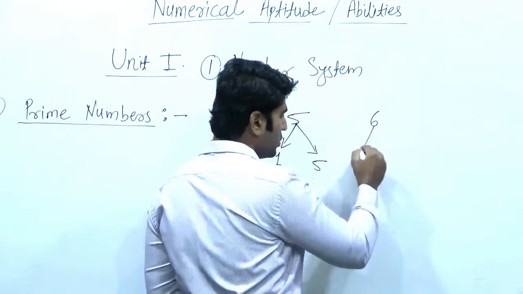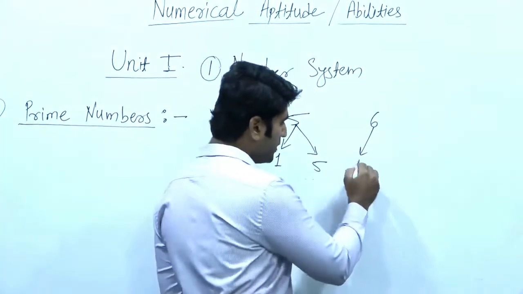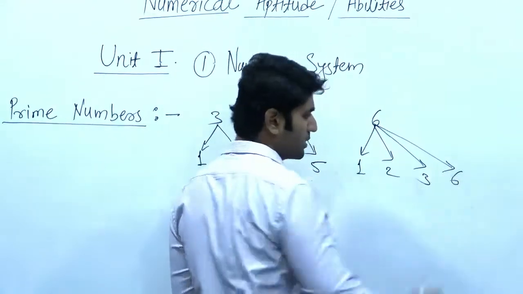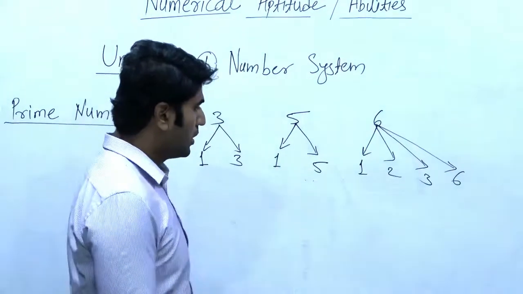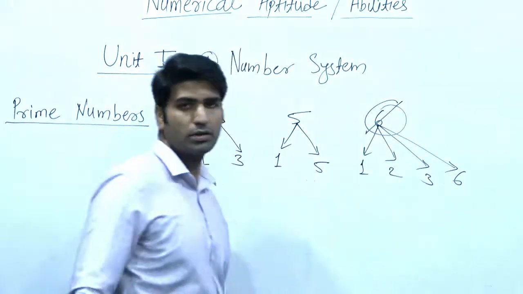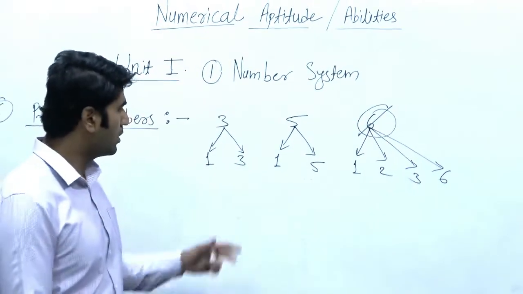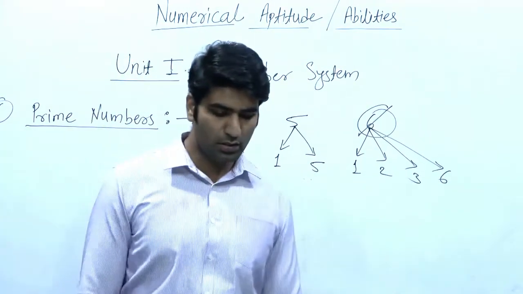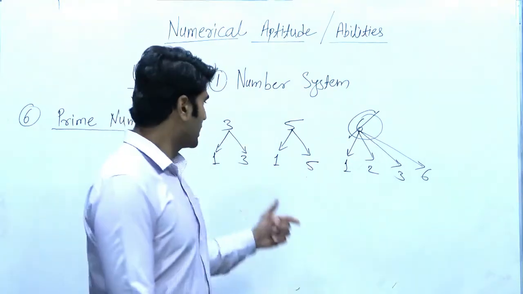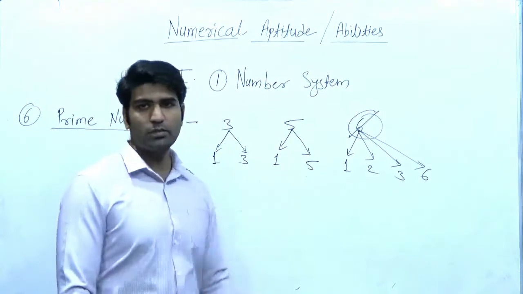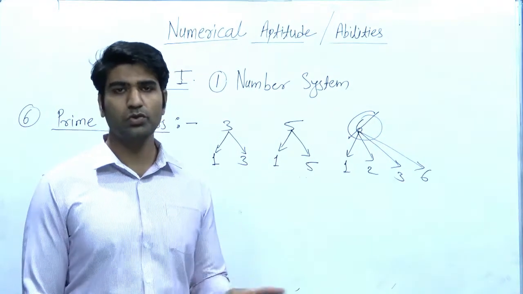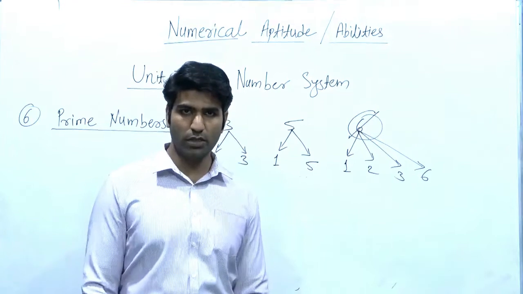Let's check 6. We can divide 6 with 1, 2, 3 and 6. So if there are other factors, then this is not a prime number. So for being a prime number, what is the test? The test is like this. There must be only two factors, 1 and that number itself. It should not be divisible by any other numbers.